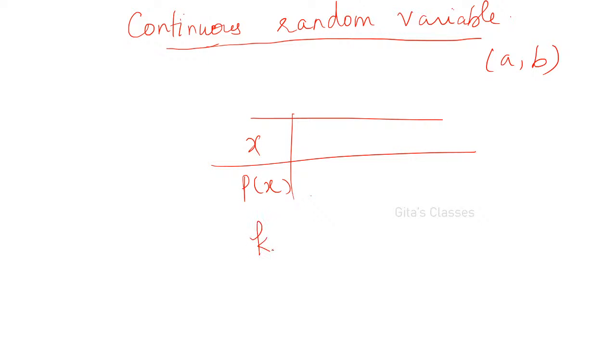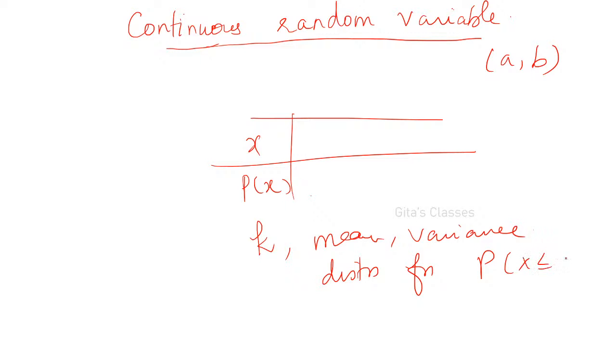You will be asked to find the value of k, mean, variance, distribution function, and probabilities such as probability of x less than or equal to some value, and so on. These kinds of questions you can expect in discrete. Now continuous.